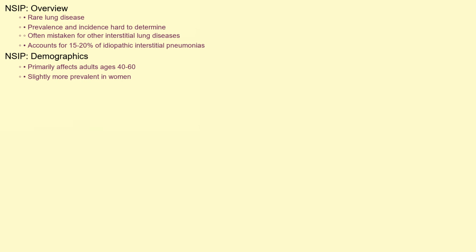NSIP is a relatively rare lung disease, but its exact prevalence and incidence are difficult to determine because it can be mistaken for other interstitial lung diseases. It's estimated to account for around 15–20% of all idiopathic interstitial pneumonias. NSIP tends to affect adults between the ages of 40 and 60, with a slightly higher prevalence in women compared to men.